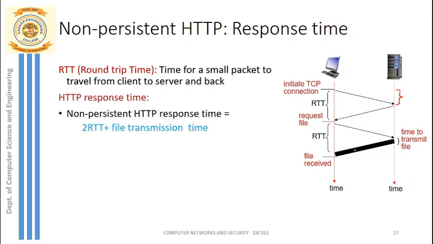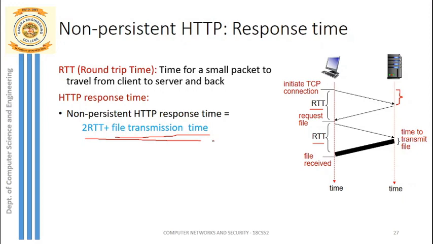Now how do we calculate the total RTT? Non-persistent HTTP response time is 2 RTT: 1 RTT for creating the TCP connection and another RTT for sending a request and receiving the response file, plus the file transmission time. So this is how we calculate the response time for non-persistent HTTP, and this much is for only one object.